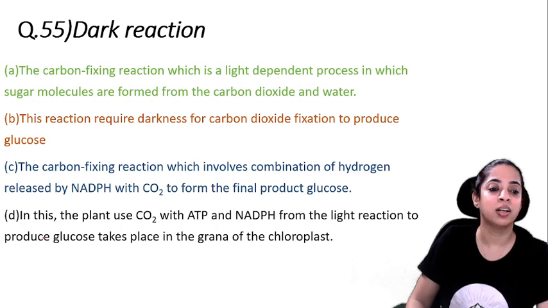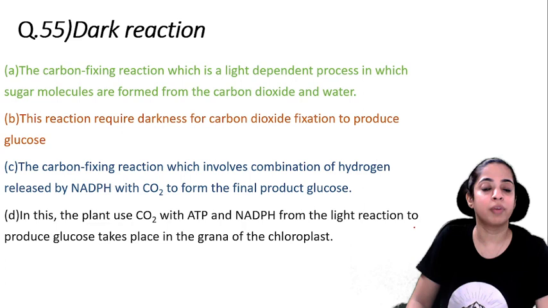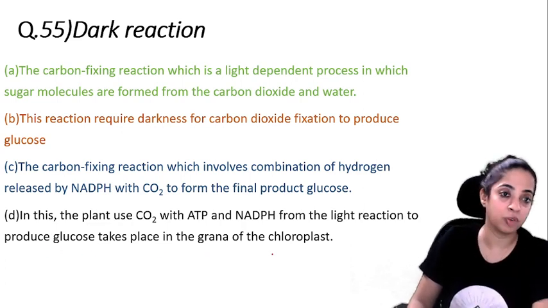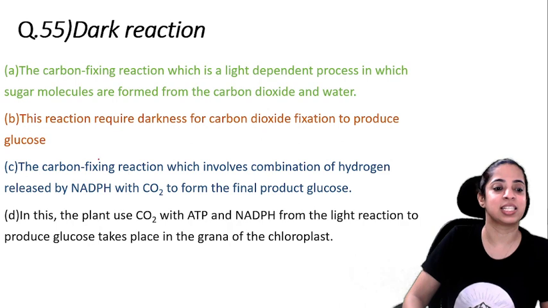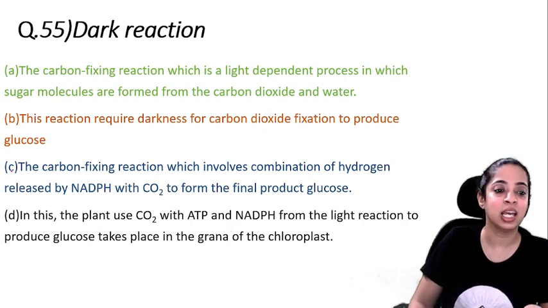Or is it that the plant uses CO2 with ATP and NADPH from the light reaction to produce glucose, and this takes place in the grana of chloroplast? Now tell me, come on quickly, whether it is A, B, C or D. Yes, very good. This is C, the carbon fixing reaction.